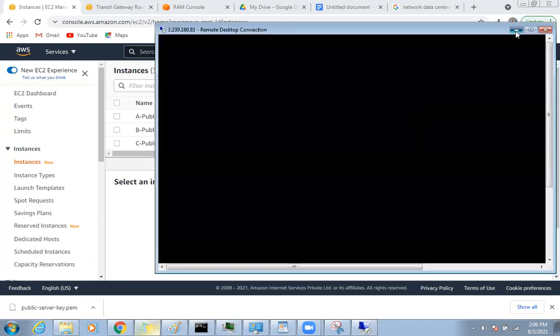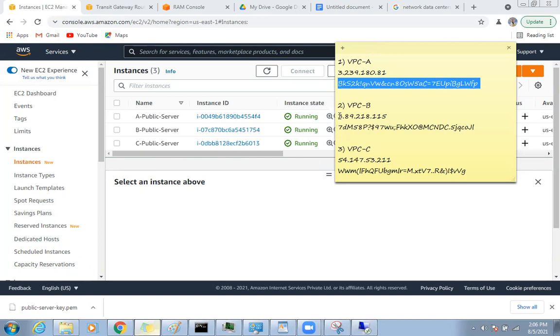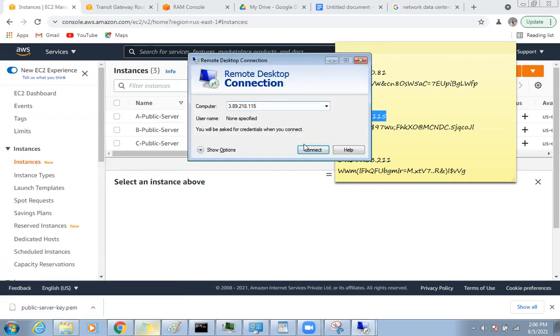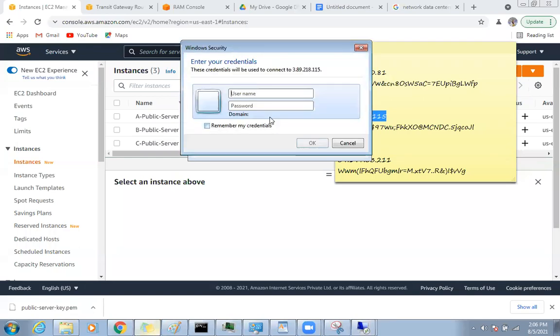Until this one comes up, I will go ahead and open another server. Remote Desktop, connect.